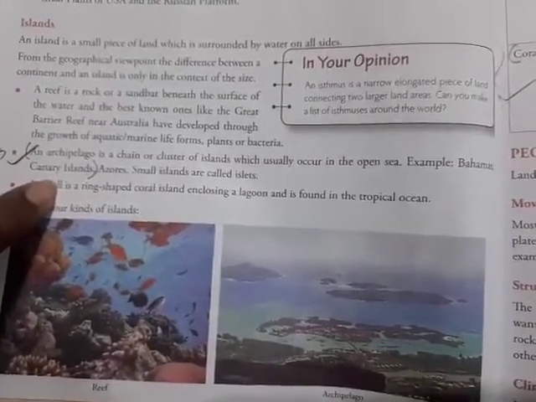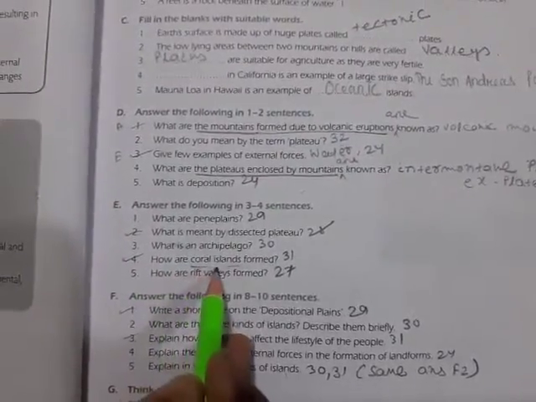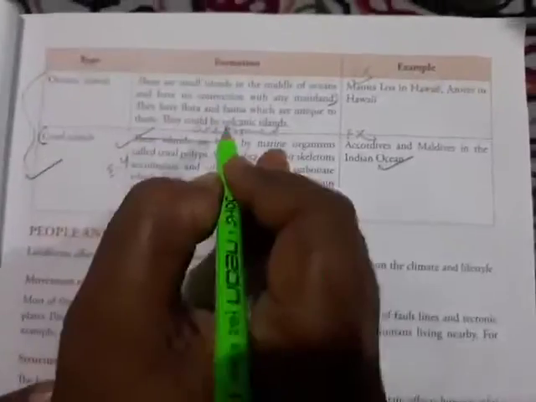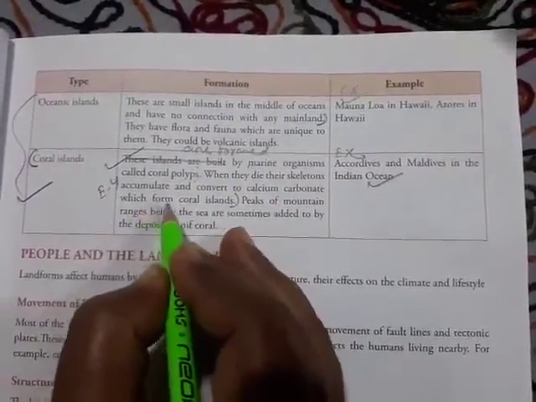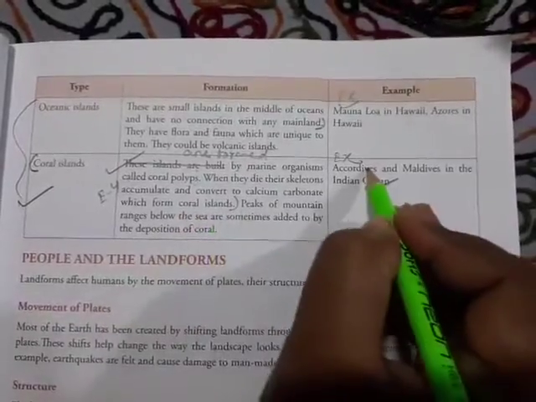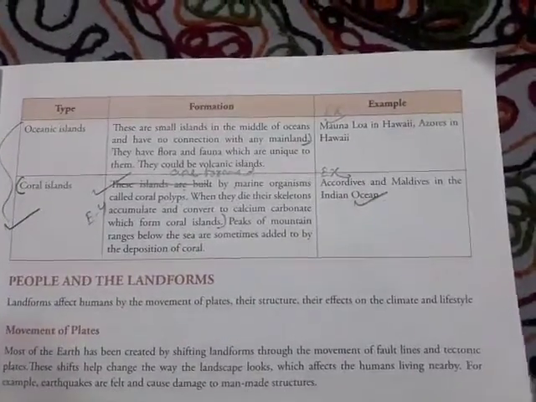E3, page number 30, from here to here. E4, how are coral islands formed? Page number 31. You write from here, coral islands are formed, just cut down this one, up to which form coral islands. Example, you will write down.